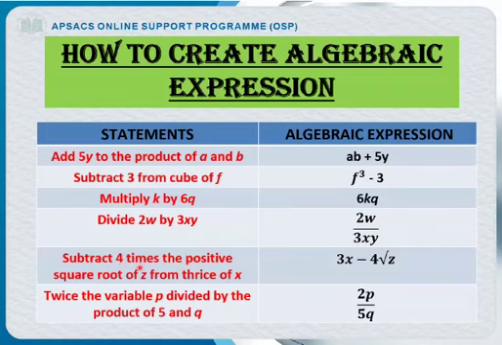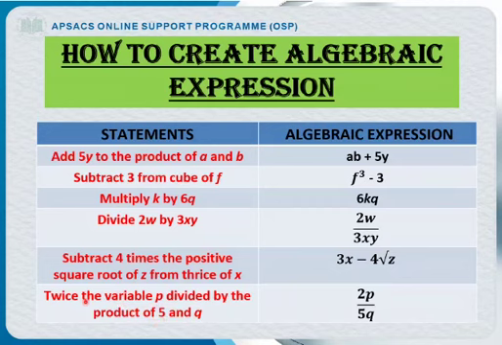Subtract 4 times the positive square root of z from thrice of x. See, here's again "from". So first we are going to use this statement, that is thrice of x. 3 times x, see 3x. Then we are going to subtract. 4 times means 4 times. Then square root. As you can see, I have made the root sign, right? And square root of what? Z. Clear?